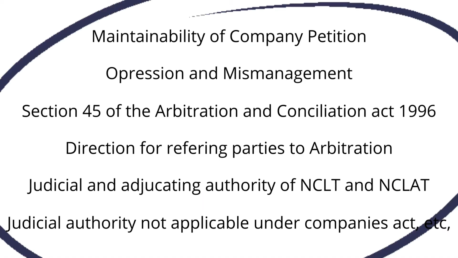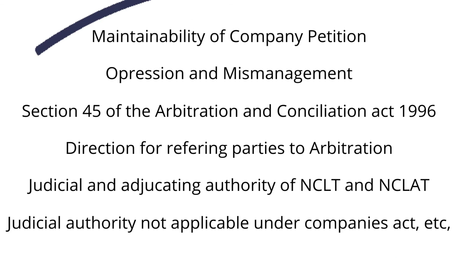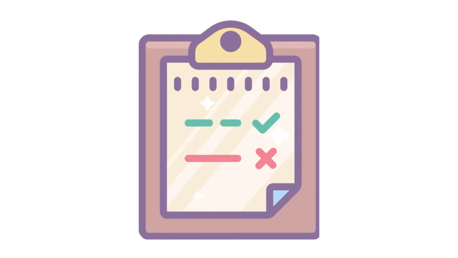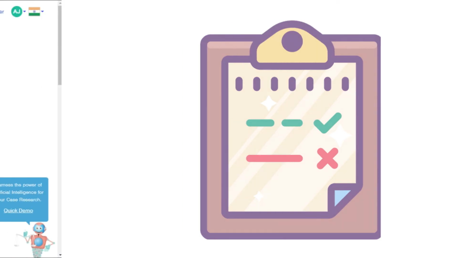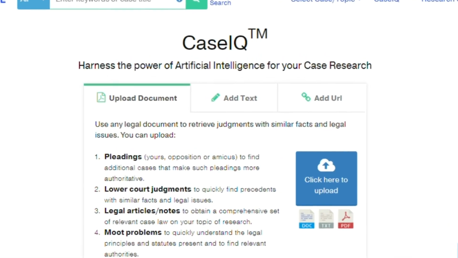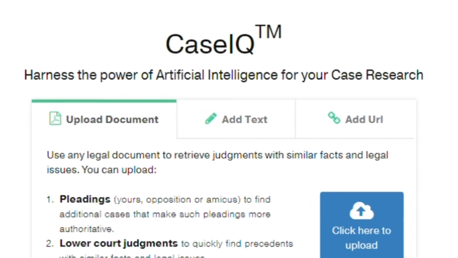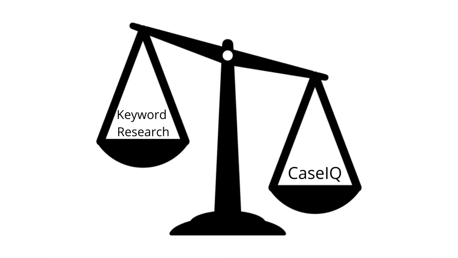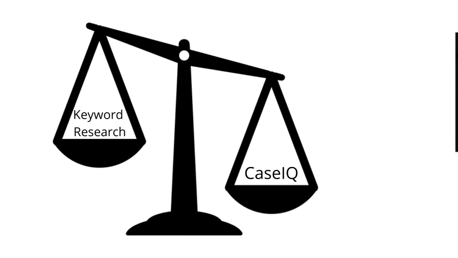Our researchers were unable to find cases that dealt with all the legal issues collectively, hence missing out on strong contextual matches. Moreover, most of the precedents found were partially applicable at best. Our researchers felt that CaseIQ's context retrieval capability had enabled them to efficiently find relevant precedents in a fraction of the time that the same exercise would take via the keyword route. Many of them were also of the opinion that they might even have missed out on certain clinching precedents that CaseIQ retrieved.